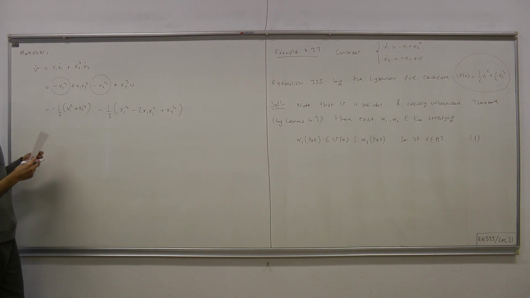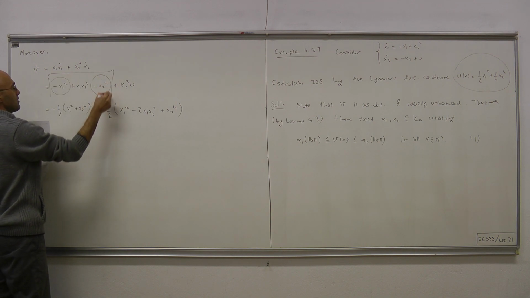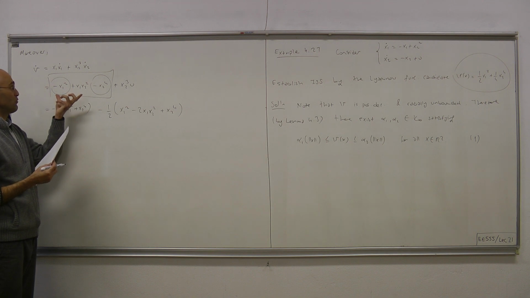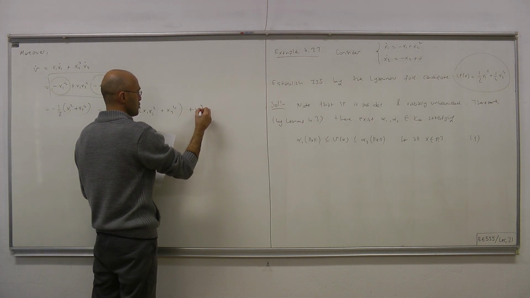Now this plus that gives us these terms. It's just a rewriting of the first three terms plus the input term x2 cube u.